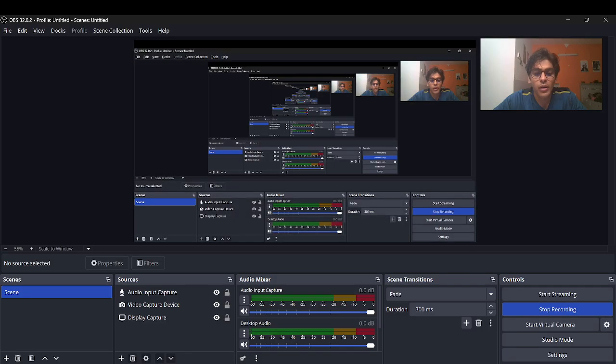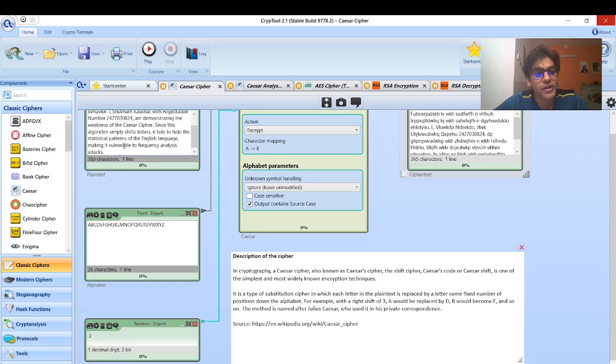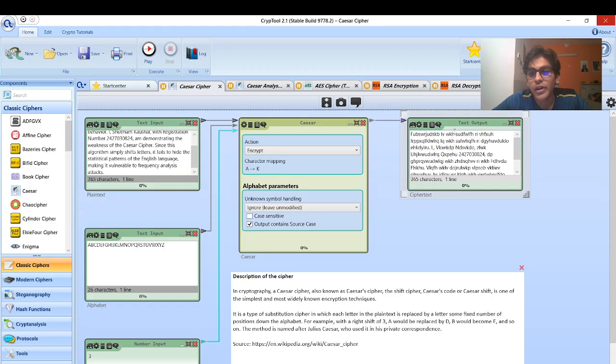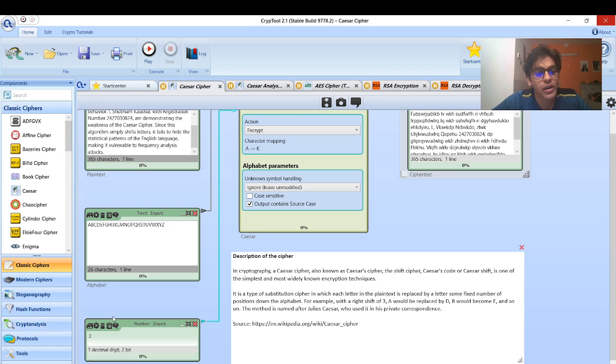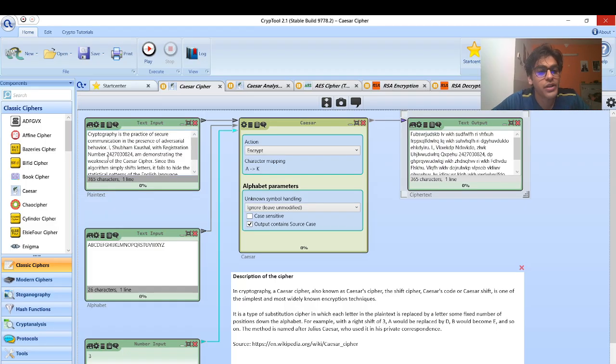Here, we'll be talking about how we'll be using Caesar cipher to convert plain text into ciphertext. So here, in this example, as you can see, we have a complete message that has been converted into ciphertext by using a key which is basically 3. So we will be adding 3 to each and every letter. So here, as you can see, we have "cryptography is the practice of secure." The entire message is here, and it will keep on increasing by 3. So that is the output that you get here.